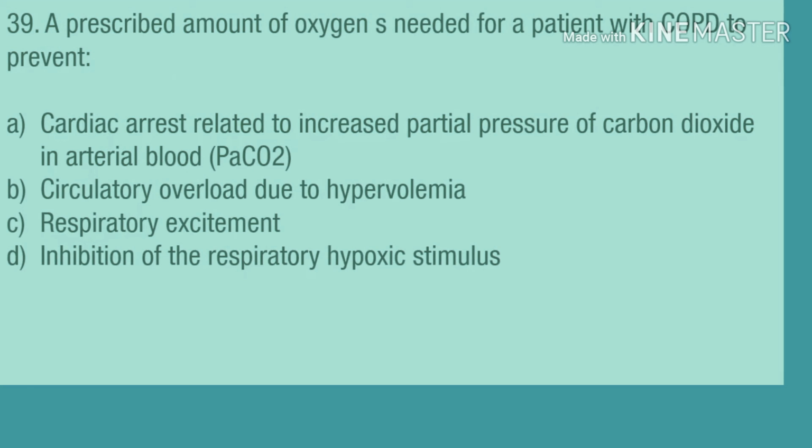Question 39. A prescribed amount of oxygen is needed for a patient with COPD to prevent A. Cardiac arrest related to increased partial pressure of carbon dioxide in arterial blood, PaCO2. B. Circulatory overload due to hypervolemia. C. Respiratory excitement. D. Inhibition of the respiratory hypoxic stimulus.